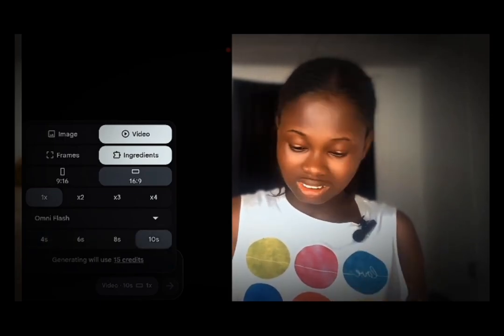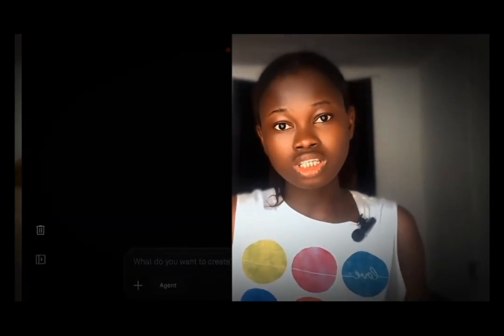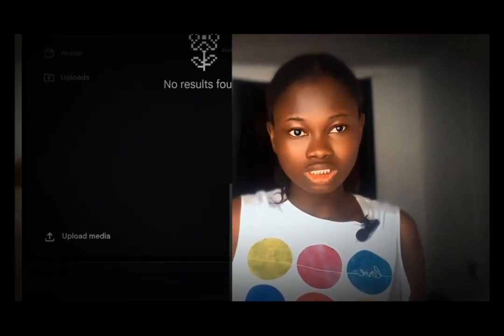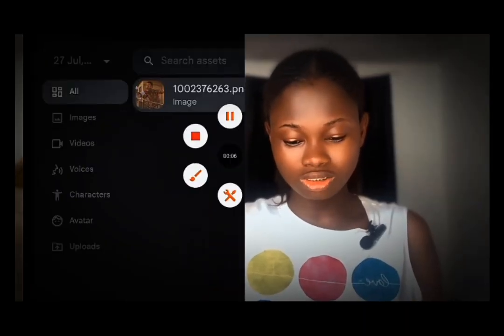But for me, I like to use 10 seconds. Once you're set with all this, go back to here and bring your image from your gallery. To do that, click on this plus sign here. It's very easy. Click on this plus sign and you're going to see that this is the image you're going to be using. This is the image. Click on done. The next thing you're going to do is just tap on the image and it will be